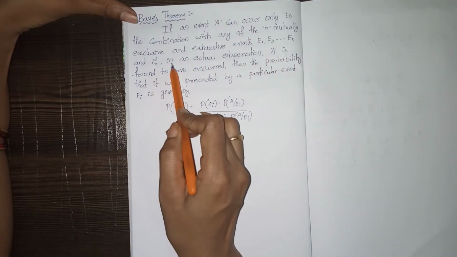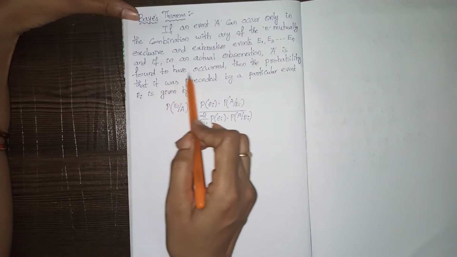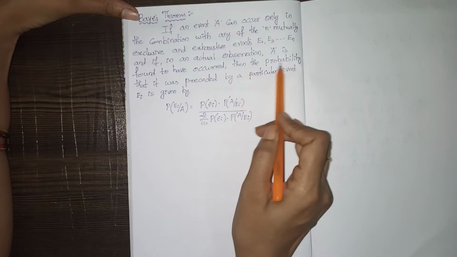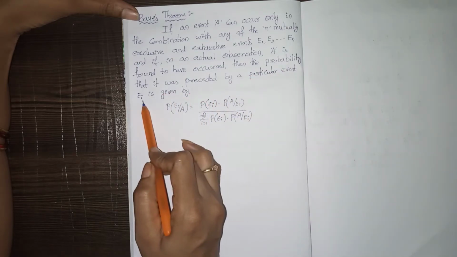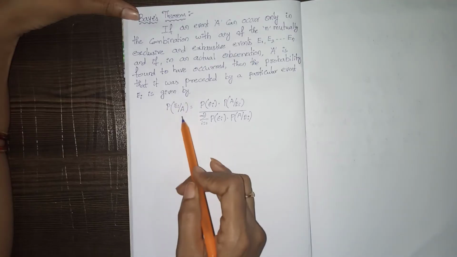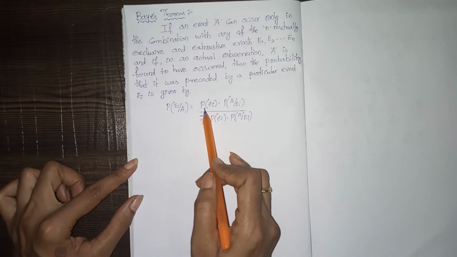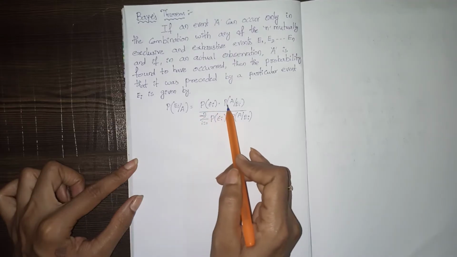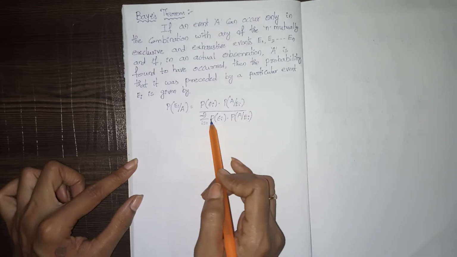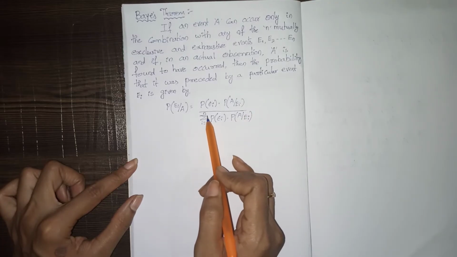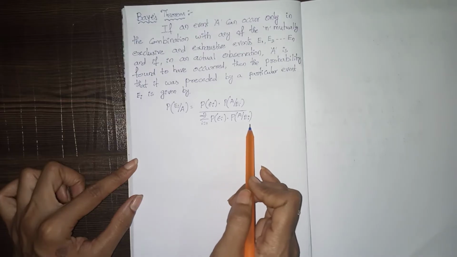If in actual observation A is found to have occurred, then the probability that it was preceded by a particular event Ei is given by probability of Ei given A equals probability of Ei into probability of A given Ei, by summation of i equals 1 to n of P of Ei into P of A given Ei.